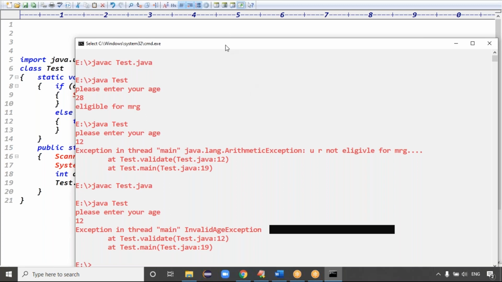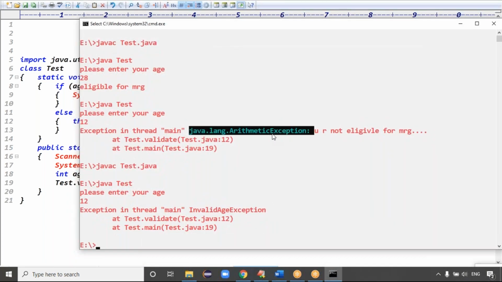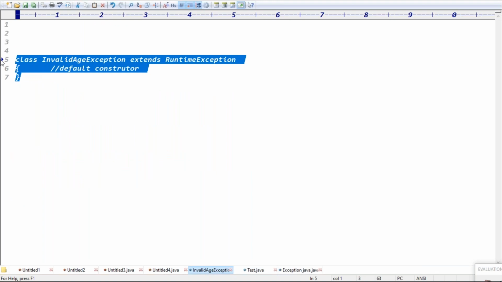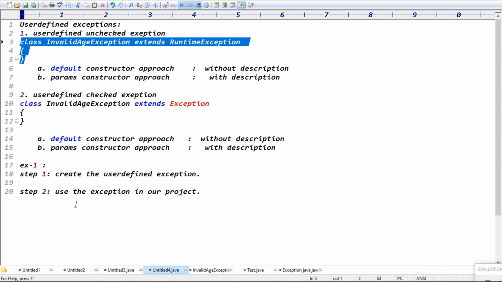So using the throw keyword, we can throw the predefined exception, and we can throw the user defined exception, right? But throwing which exception is recommended? User defined exceptions are recommended. This is the example with description or without description. The first step is we have to create our own exception.